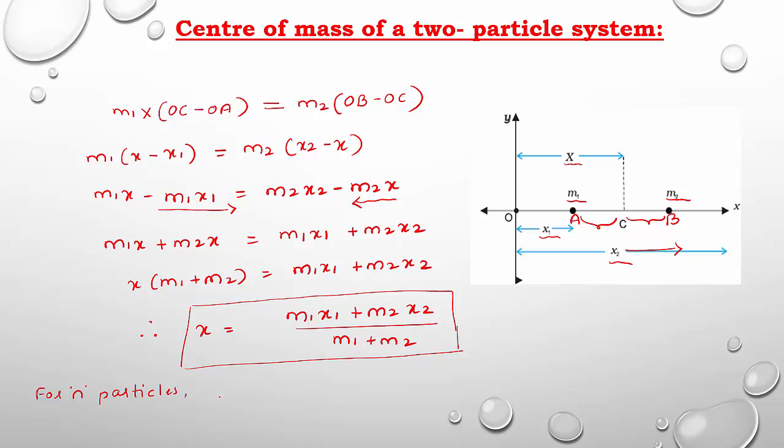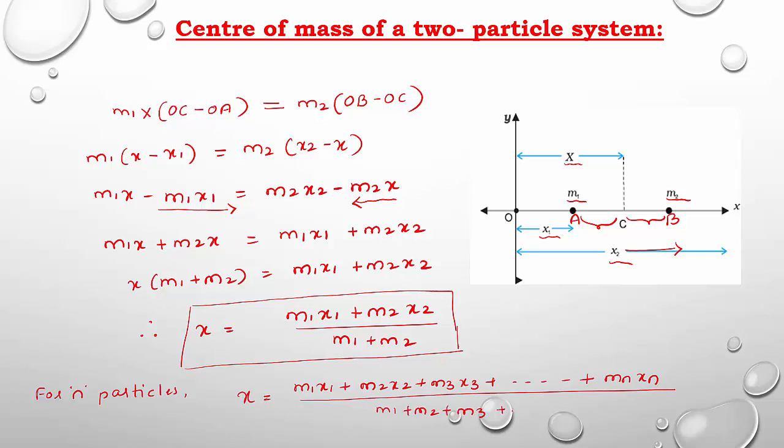Let us imagine all n particles are lying on the x-axis. So the expression becomes x is equal to m1x1 plus m2x2 plus m3x3 and so on up to n number of particles, mnxn, divided by m1 plus m2 plus m3 and so on up to mn. So this is the expression for n particles of a system, and equation 1 gives only two particles of a system lying on the x-axis, right?